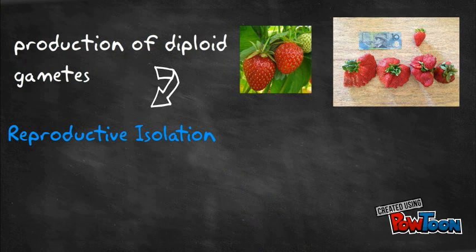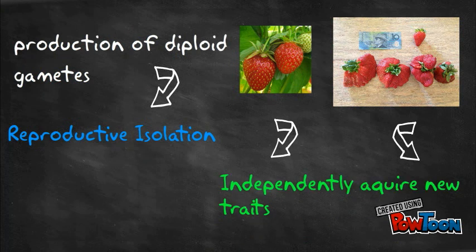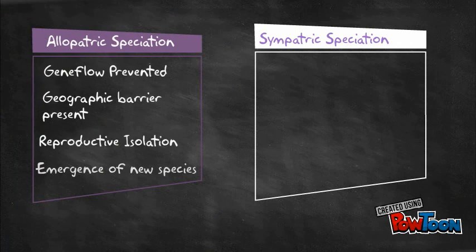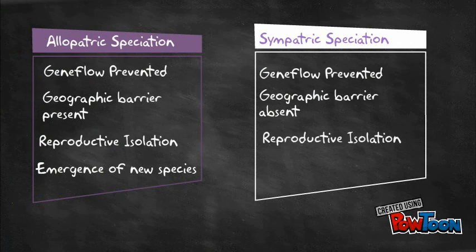A diploid strawberry plant is still reproductively isolated from a tetraploid strawberry plant, even if they grew up next to each other. The 2 types of strawberry plants will then acquire new traits independently of one another. This T-chart summarizes the information crucial to your understanding of these concepts. Feel free to pause the video to take a longer look at the chart.